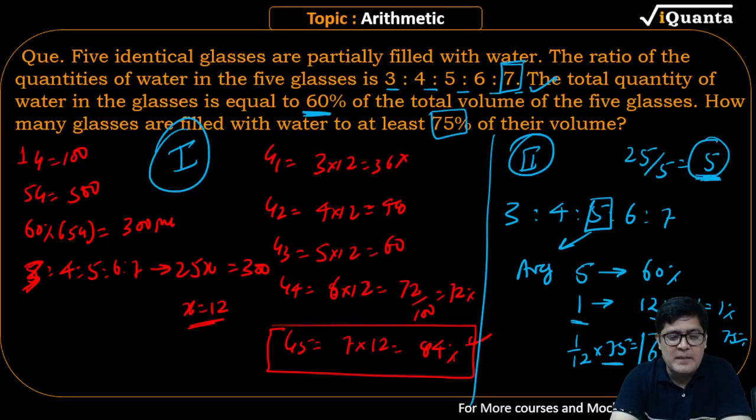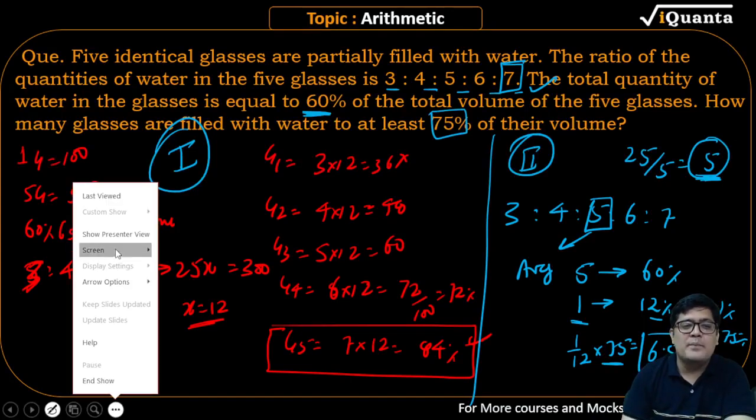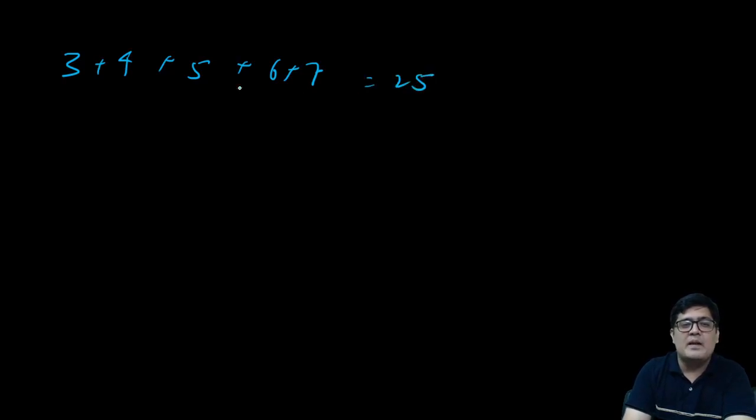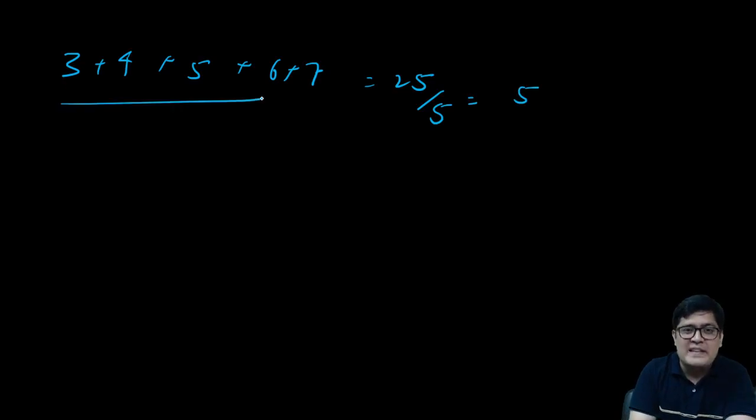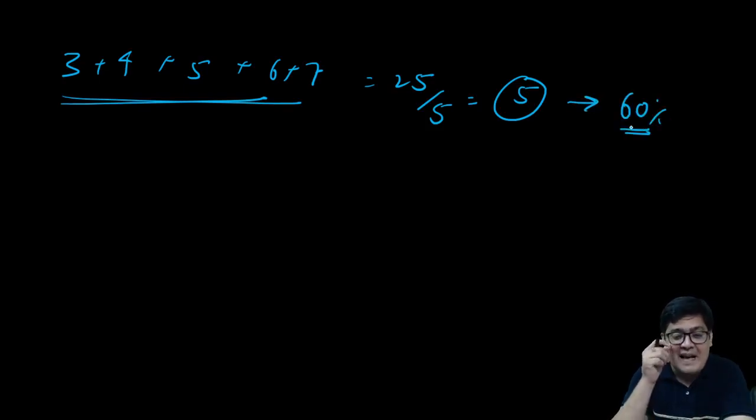Rishi Raj, Devansh, beta, that is what I am telling. Listen to the language. Rashmi, beta, ध्यान दो screen पे. अच्छा, what is the addition of 3, 4, 5, 6 and 7? The addition of these numbers is 25. What is the average? The average is 5. So the average of these values is equal to 5, and average of these values is the overall percentage. Overall percentage is always the average.